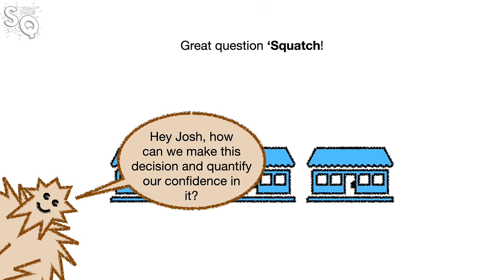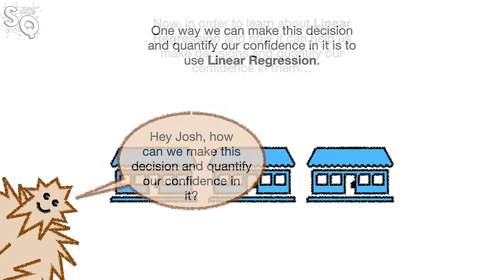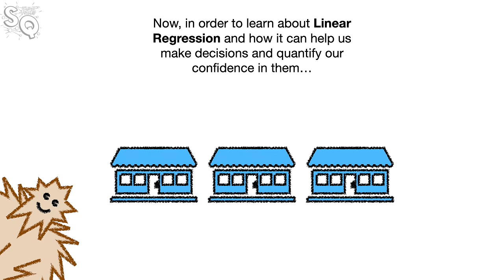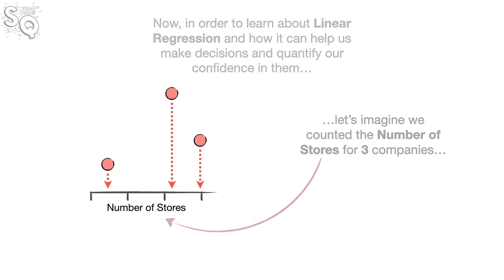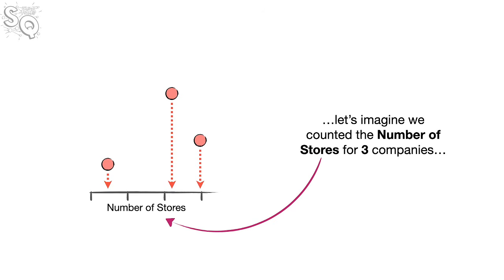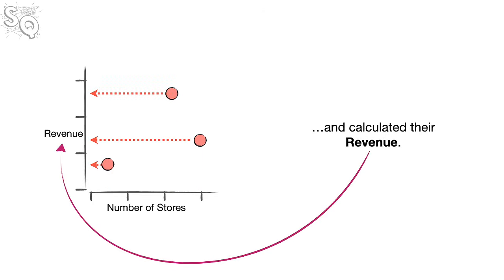Great question, Squatch. One way we can make this decision and quantify our confidence in it is to use linear regression. Now, in order to learn about linear regression and how it can help us make decisions and quantify our confidence in them, let's imagine we counted the number of stores for 3 companies and calculated their revenue.